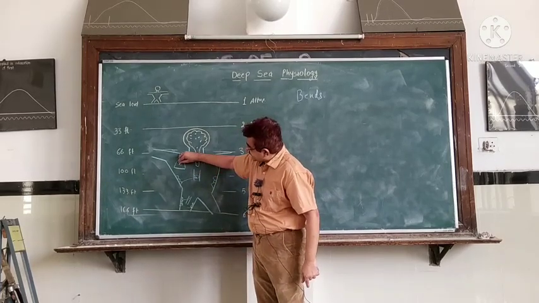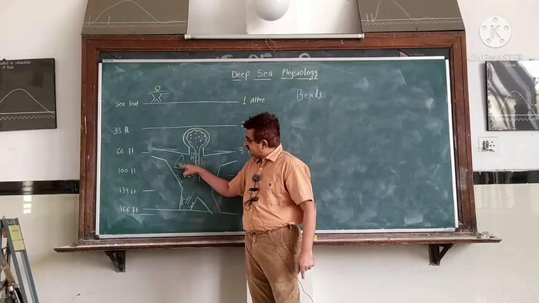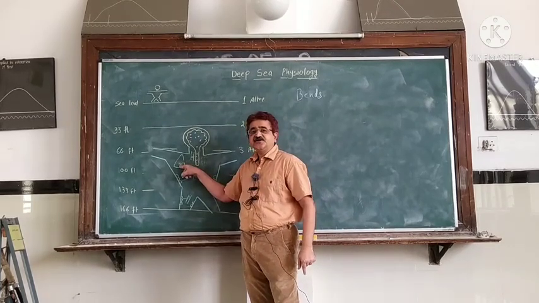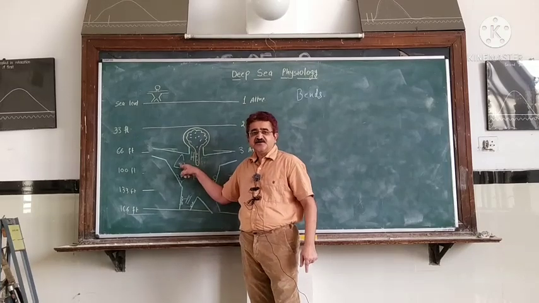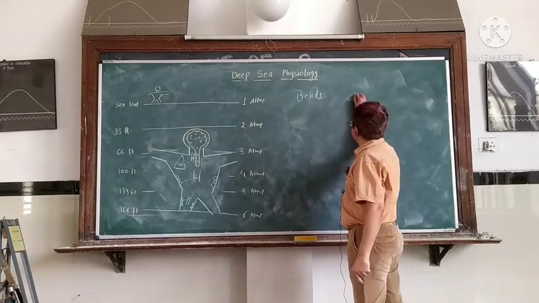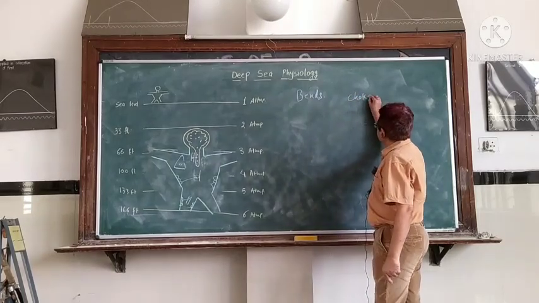Now, the second thing that can happen is that the air bubbles may lodge into the pulmonary vessels, and because of the lodgement of the bubbles there, there is difficulty in breathing, and that is known as the chokes. What is it known as? It is then known as the chokes.